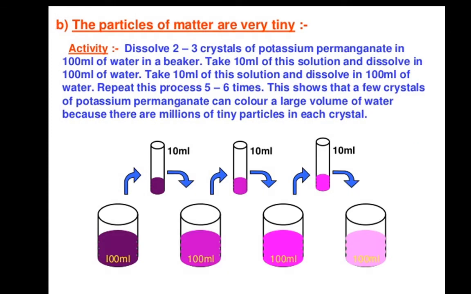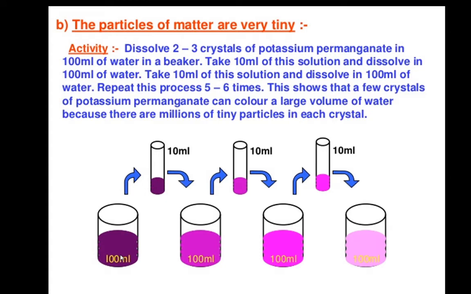The second activity: how small are these particles of matter? For that we have to perform one activity. Dissolve 2 to 3 crystals of potassium permanganate in a 100 ml beaker of water. Take 10 ml of it into a test tube. Then add it into another 100 ml of water. Again take 10 ml of it and add it into another 100 ml of water. Again take 10 ml of it and again add it into 100 ml.